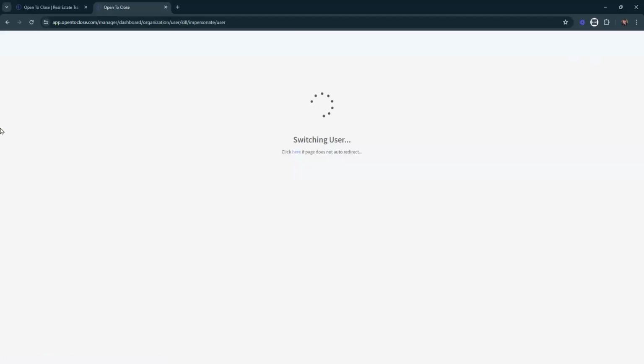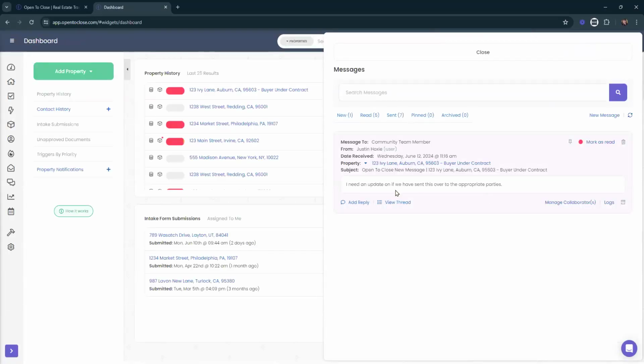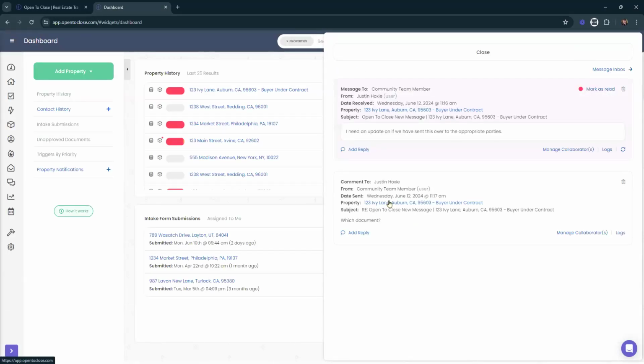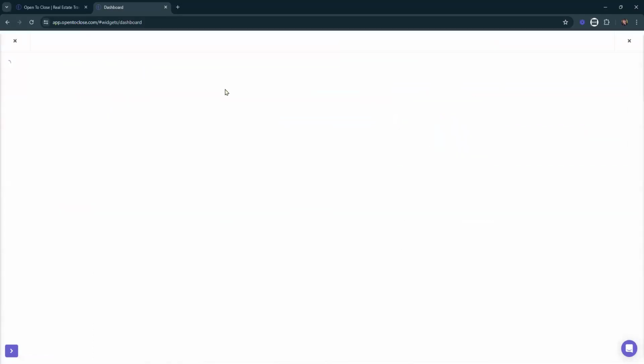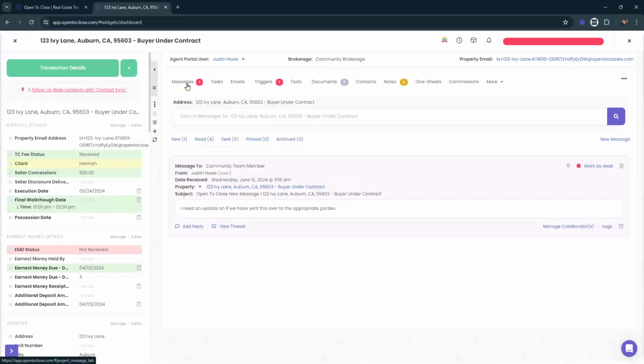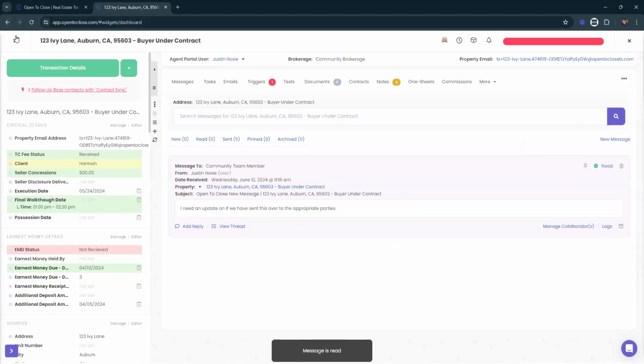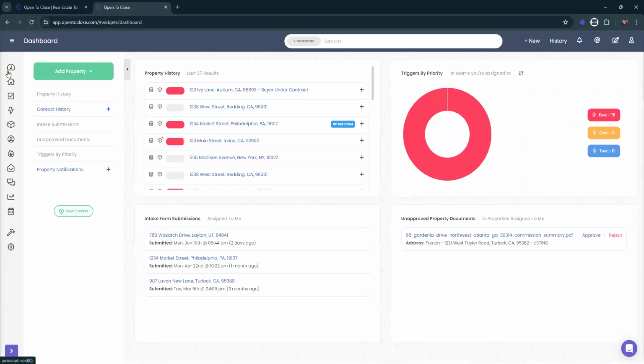And now, if you're again an internal user, you've got that notification again. Here we can go ahead and say review the thread. We said which document. I believe we might have to go to the property, and it also might not have sent because I don't know if I actually selected send or if I just hit enter. But that's kind of how you can use our internal messaging tool as well to go through and have conversations back and forth with your agents if need be on that particular property. And it keeps a copy of that thread, of that conversation, on the property.